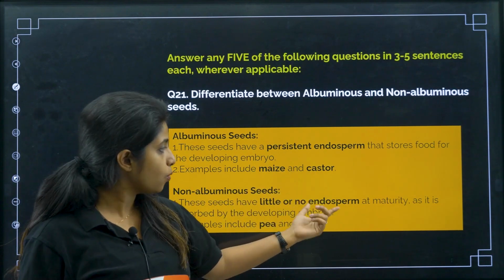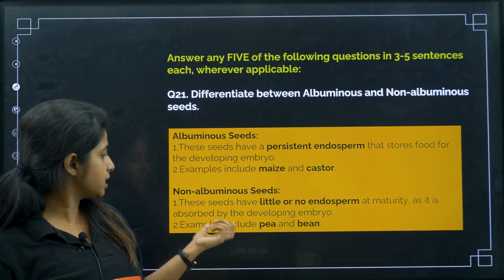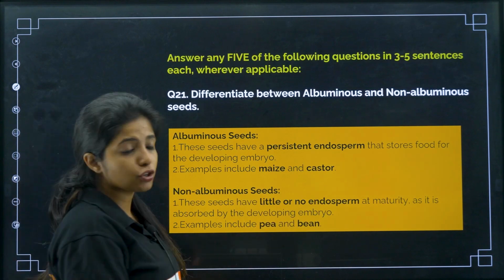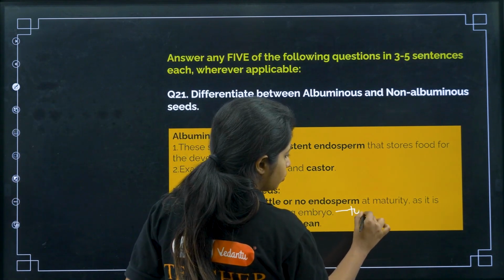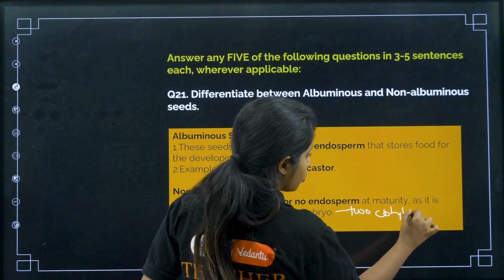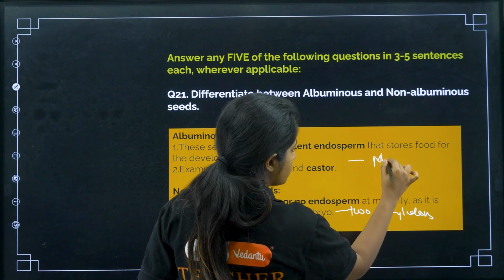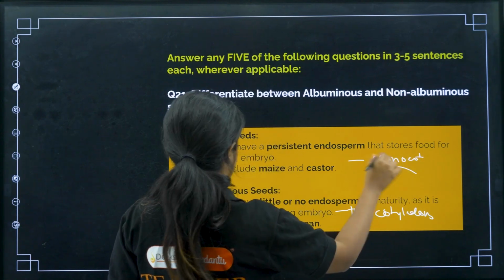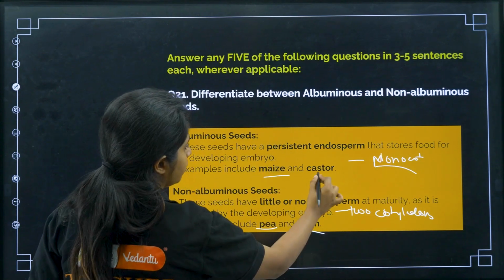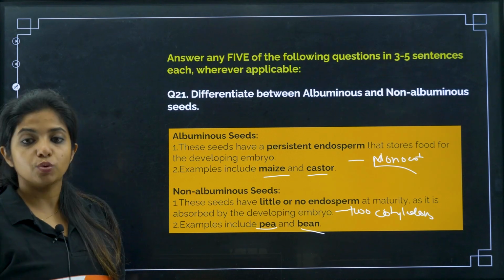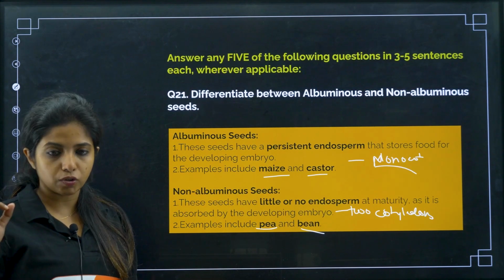Non-albuminous seeds have little or no endosperm at maturity, as it is absorbed by the developing embryo for the formation of 2 cotyledons, which is why you call them dicots, and the others are known as monocots. Examples are pea and bean. So these points you have to write. If you're not writing, you're not getting marks.